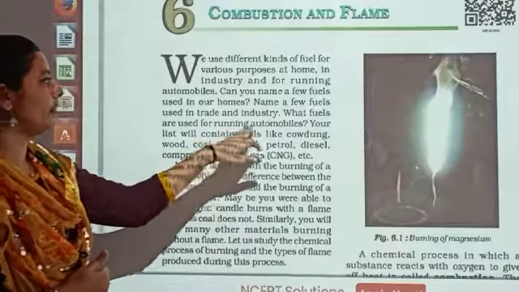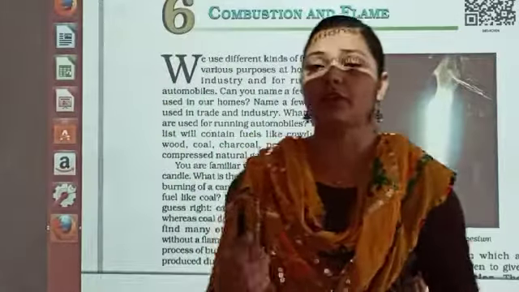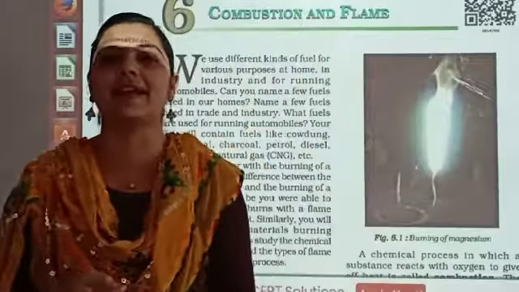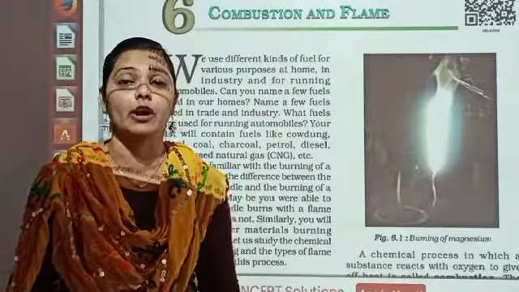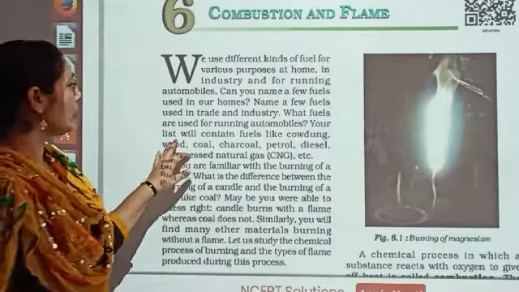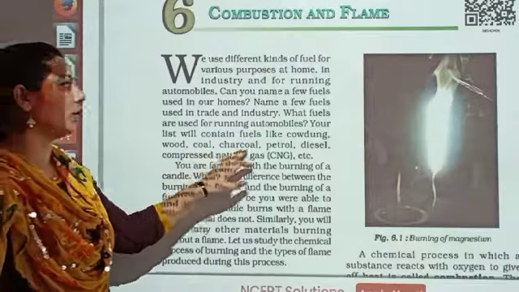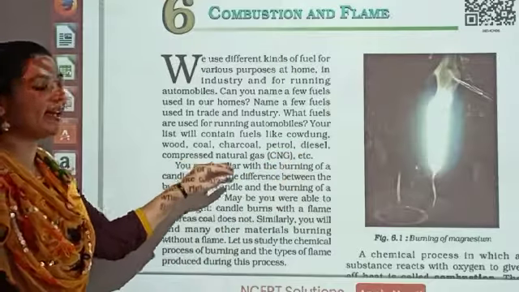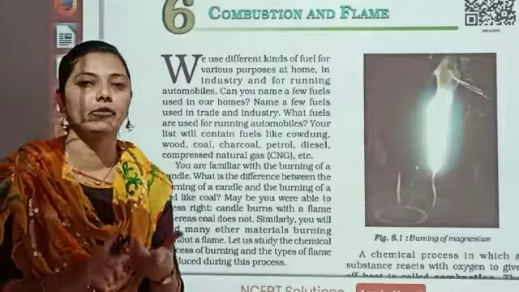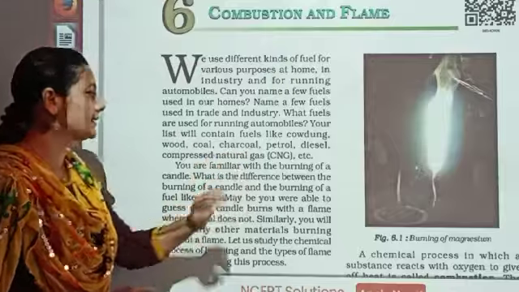What fuels are used for running automobiles? When we talk about automobiles, dear students, we know that we are using petrol and diesel. Petrol is used for normal vehicles, and if the engine is very heavy like a truck, we use diesel. Your list will contain fuels like cow dung, wood, coal, charcoal, petrol, diesel, compressed natural gas, that is CNG. Also we are using LPG, liquefied petroleum gas. So the full form of CNG is compressed natural gas, and so on.